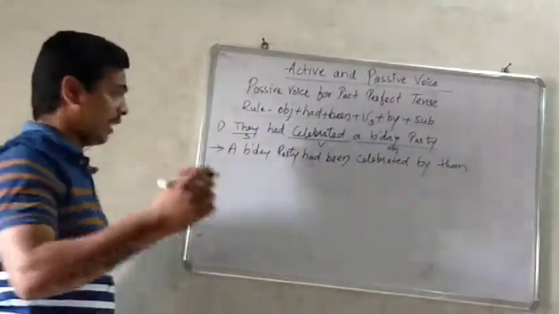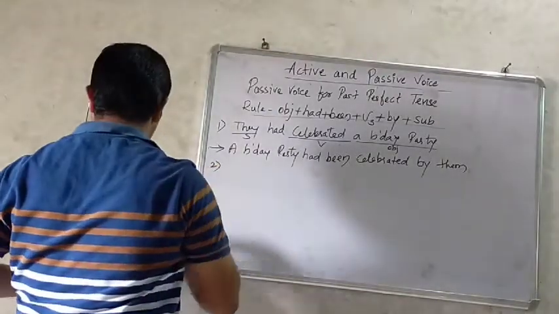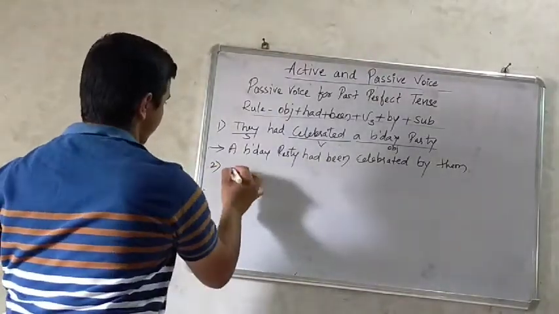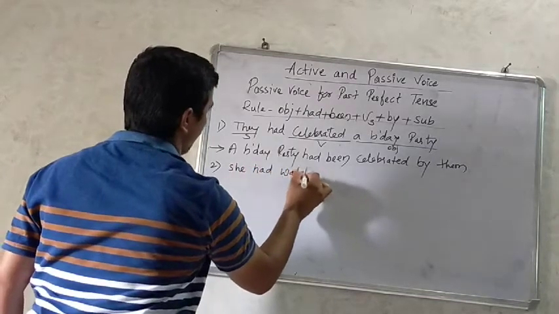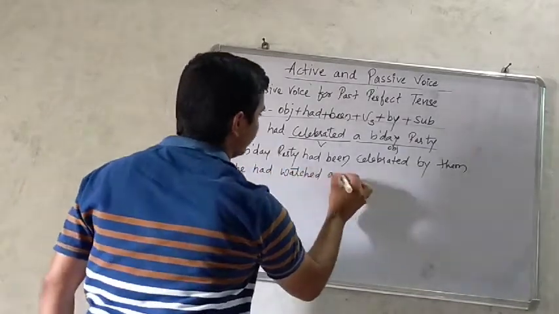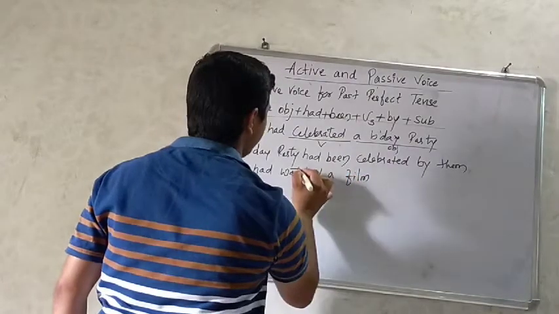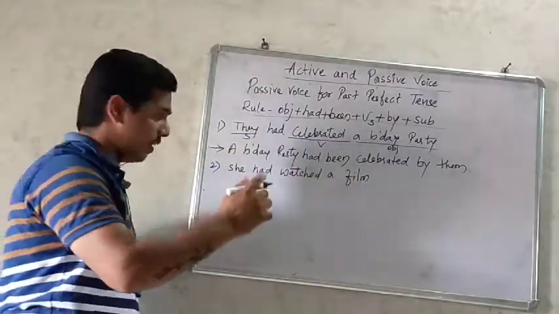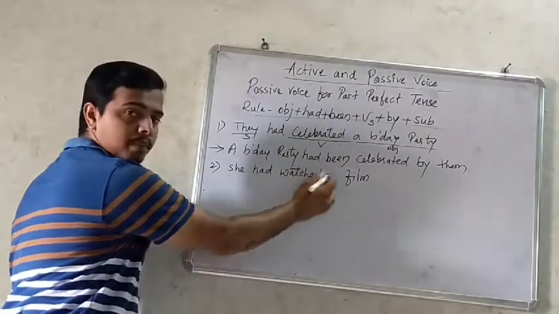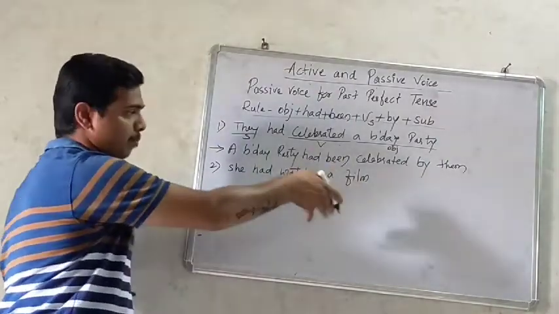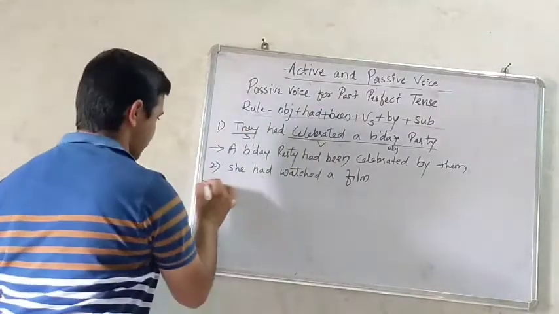Now let us see the second example. She had watched a film. She is the subject, helping verb, main verb. A film is the object. Object becomes subject in passive voice, as you know.